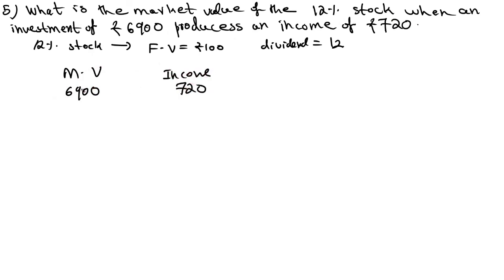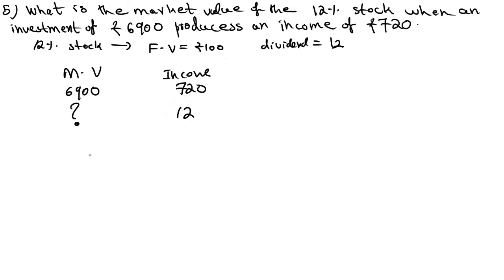If you invest 6,900 in the market, how much will you get? Rupees 720. Then what is the market price of 12% stock? If you get 6,900 means you will get 720 income, then if you are getting 12 rupees, as given, right? 12% stock means 12 rupees per share you are getting.